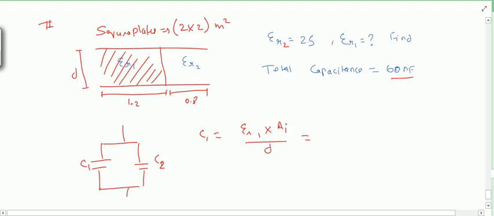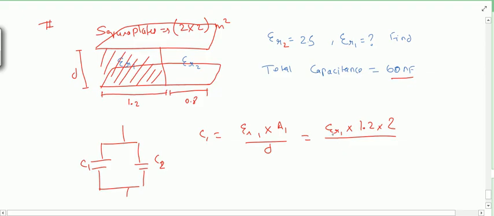Here this is a square plate, so the total length is 2 by 2 area as given. For epsilon r1, or we can say C1, the area will be 1.2 into 2.